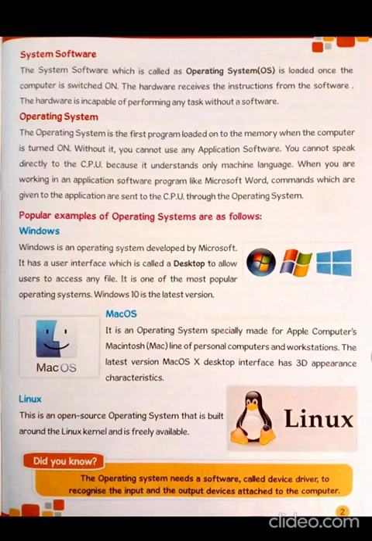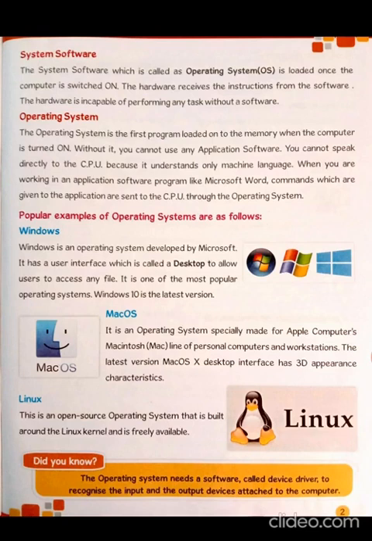When you are working in an application software program like Microsoft Word, commands which are given to the application are sent to the CPU through the operating system.